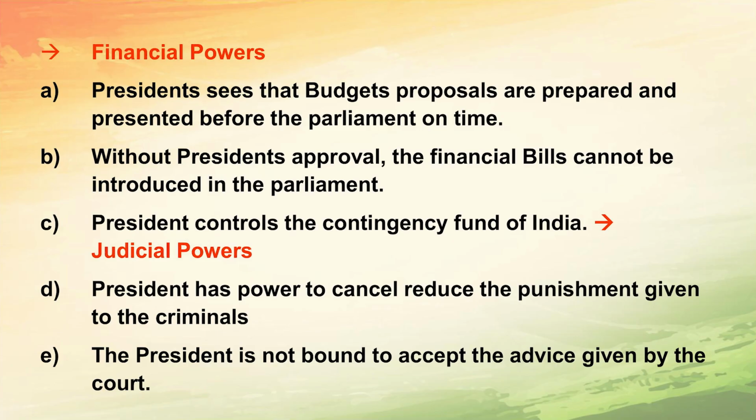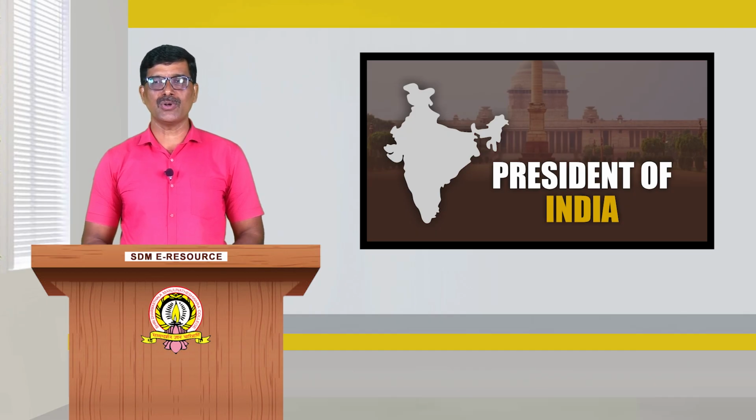Next, let us see the financial powers. What are the financial powers? The President ensures that budget proposals are prepared and presented before the Parliament on time. It is very important because this depends on finance. Without the President's approval, financial bills cannot be introduced in the Parliament. The President has control over the Contingency Fund of India. So, each and every aspect related to money should be signed by the President of India.